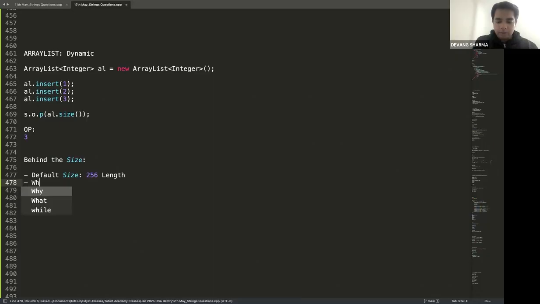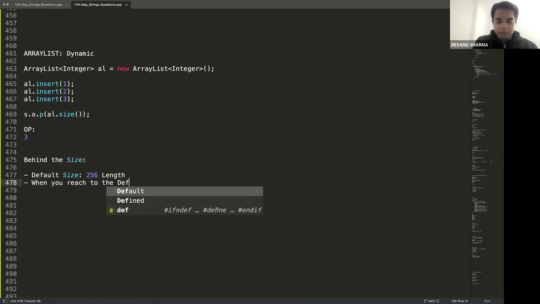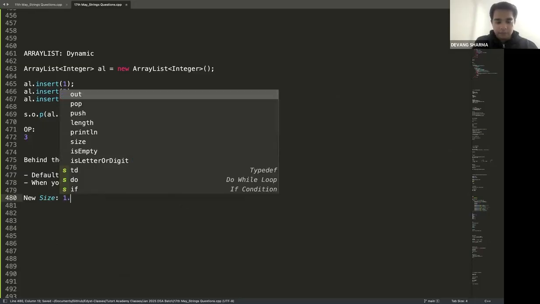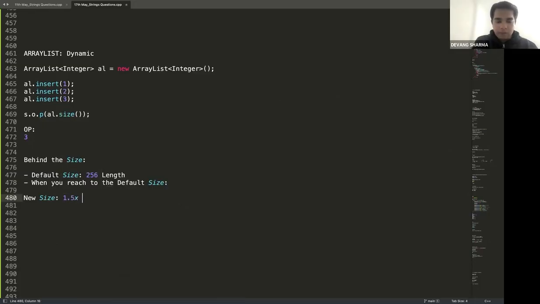And when you reach the default size, what is going to happen? It's going to auto expand itself to 1.5x of the previous size. This is after JDK 1.8.